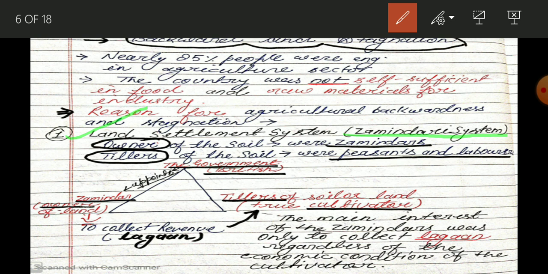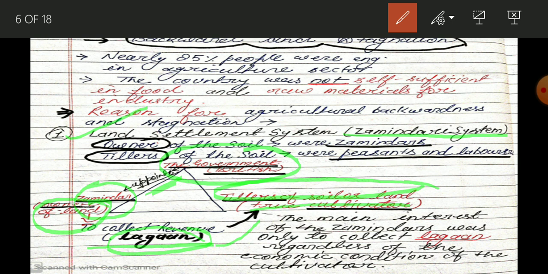So this is a very typical arrangement. It is a triangular arrangement. On the top there is the British government. They appoint a few people as owners of the land, known as jamindars. The jamindar collects revenue, known as lagan, from the tillers of the soil, who are the true cultivators. They do the work of farming, but they do not have the right of ownership.